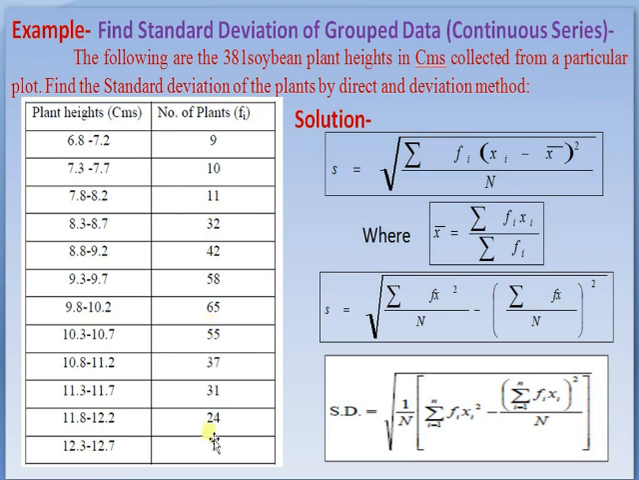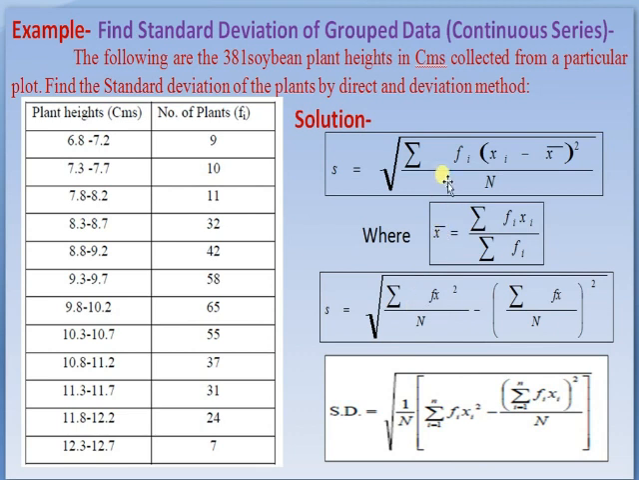Find the standard deviation of grouped or continuous series, in the case of a continuous series. The following data are of 381 soybean plant heights in centimeters collected from a particular plot. Find the standard deviation of the plants by direct and deviation method. These are the plant height classes: 6.8 to 7.2, 7.3 to 7.7, 7.8 to 8.2, 8.3 to 8.7, 8.8 to 9.2, and so on, the last is 12.3 to 12.7. Number of plants, this frequency is 9, 10, 11, up to 7.